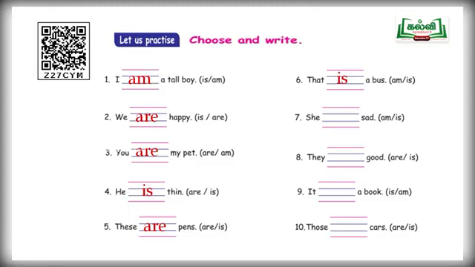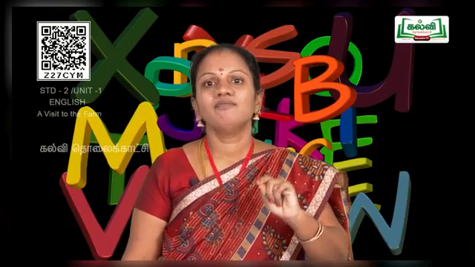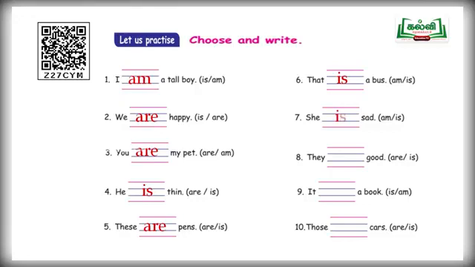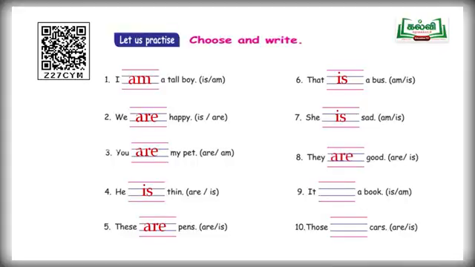And your next question, she dash sad. So there are two options, am and is. For the pronoun she, what must you write there? Am or is? Very good, children. Is is the correct answer. She is sad. And next one, they dash good. Are and is. Two options are given. Which one is correct for they?